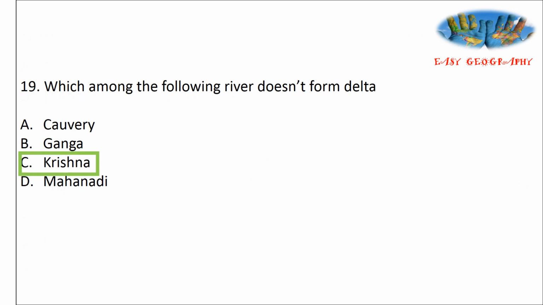Next one, which among the following rivers doesn't form a delta? Kaveri, Ganga, Krishna, Mahanadi. Answer is option C, Krishna.